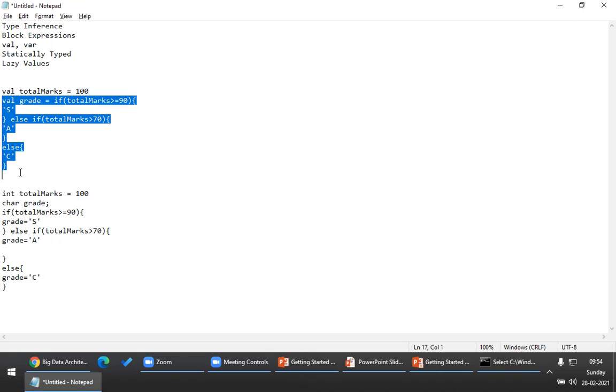There will be no performance boost when compared to Scala and Java. The reason is both are JVM based languages. So something you have to make a note of, right?